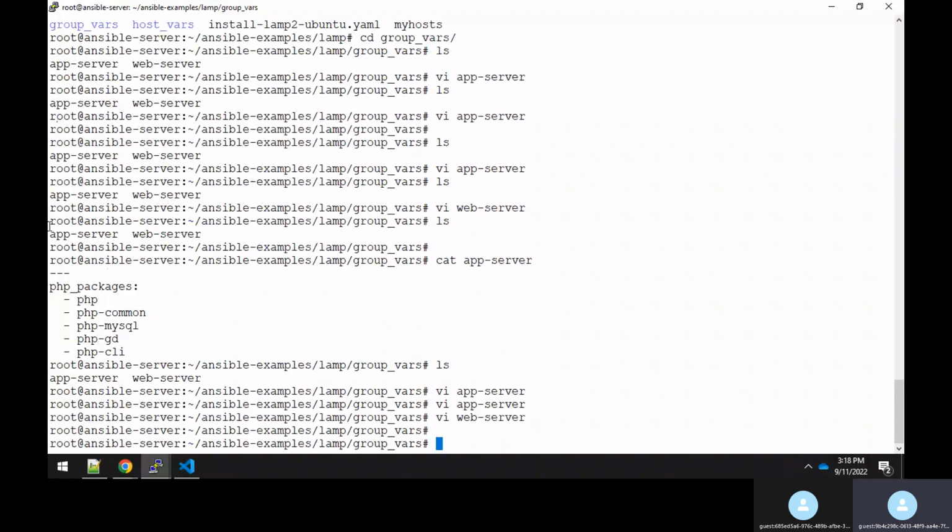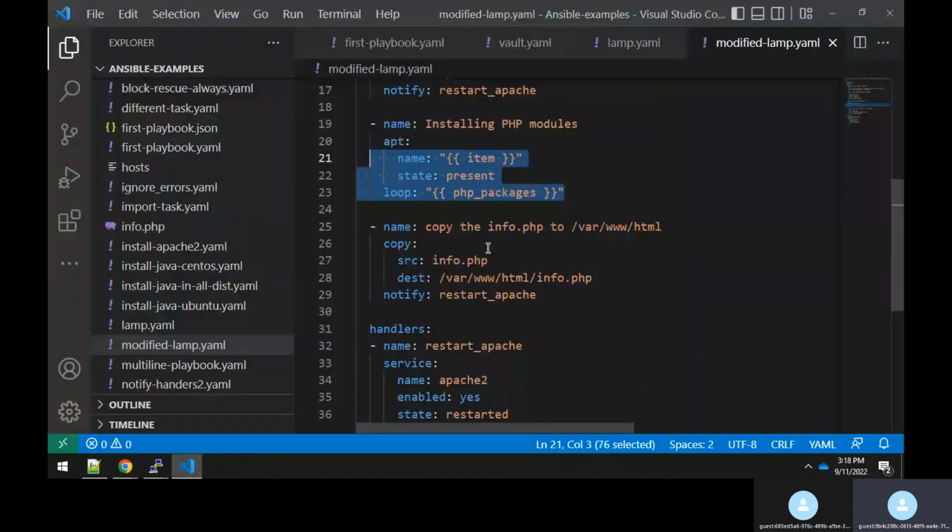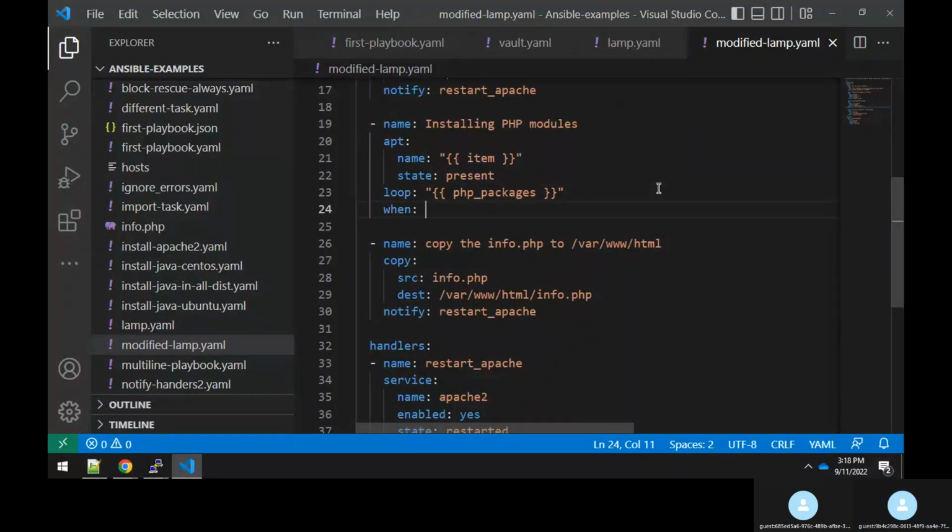Okay, this file. Now what happened? You come back here in your playbook file and write the condition here: when is PHP required is equal to yes, like this. It means that when this condition is satisfied, then only install the PHP packages. Suppose some team says, actually, Rajesh, I don't need it, I don't want this. Then they can put no here. If they put no, none of the PHP packages will get installed. So their requirement also gets satisfied. You just have to change from yes to no. That's all.